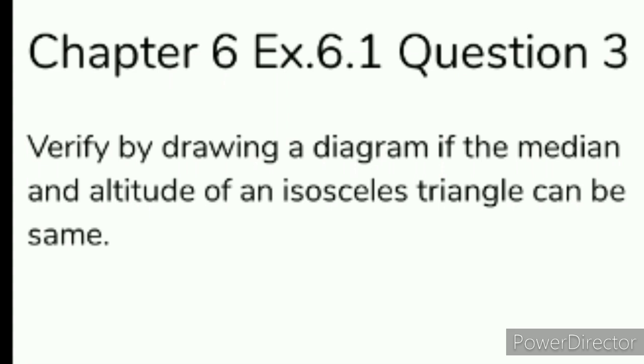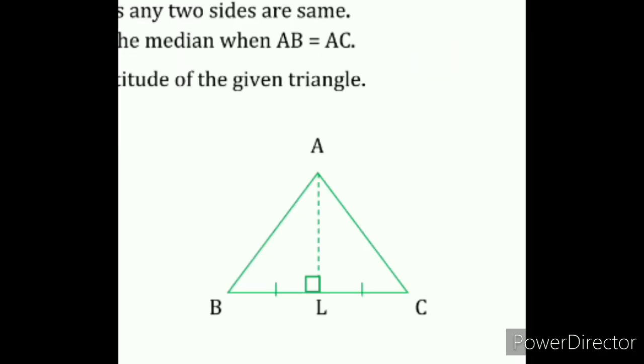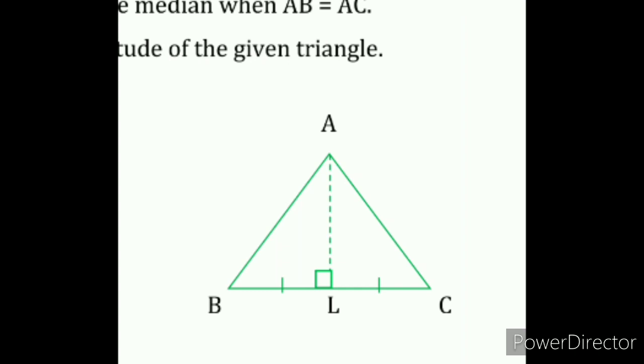You should know in an isosceles triangle two sides are equal. If we draw a median and the altitude of an isosceles triangle, they can be the same. ABC is an isosceles triangle in which AB is equal to AC. If we draw an altitude from A to BC, draw a perpendicular line AL. That AL is the altitude, because 90 degrees is formed at L.